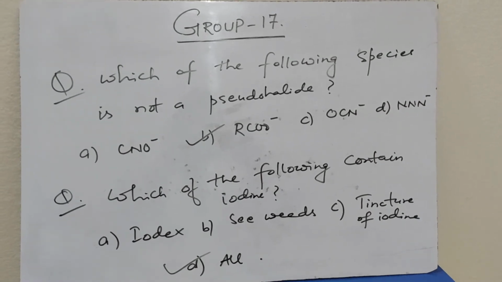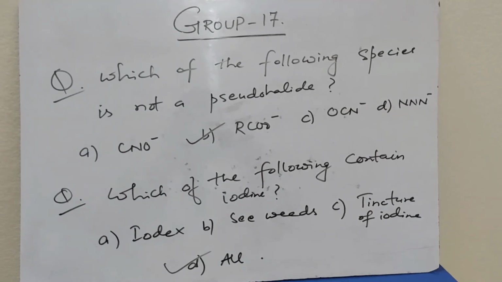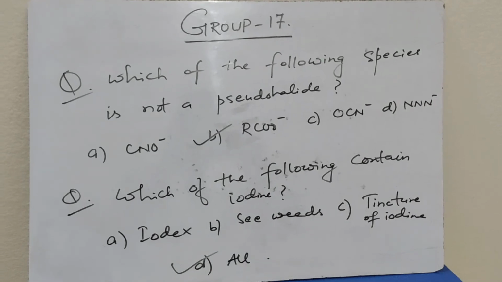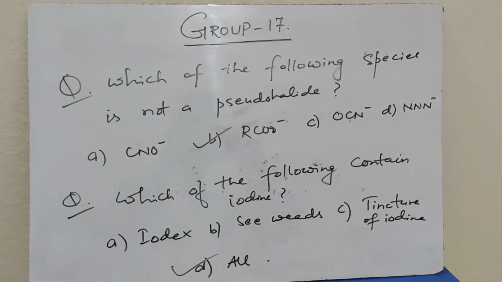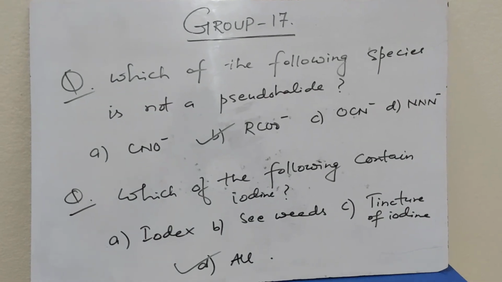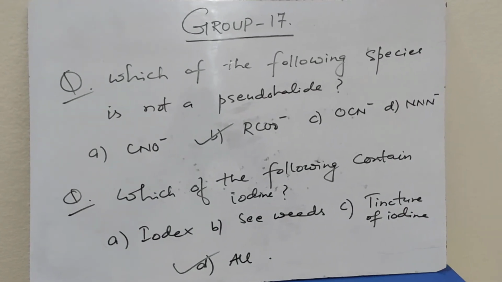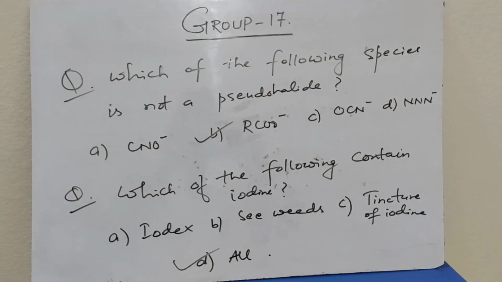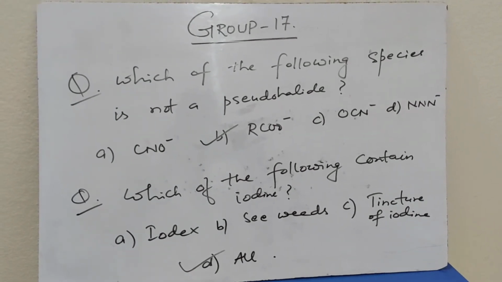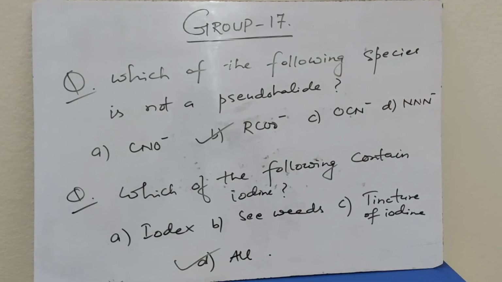Which of the following contains iodine? Iodex, seaweeds, tincture of iodine, all. All of them contain iodine. Tincture of iodine is used as an antiseptic. It is a 2 to 3% solution of iodine in alcohol water mixture. Seaweeds are the source of iodine. Iodex also contains iodine.